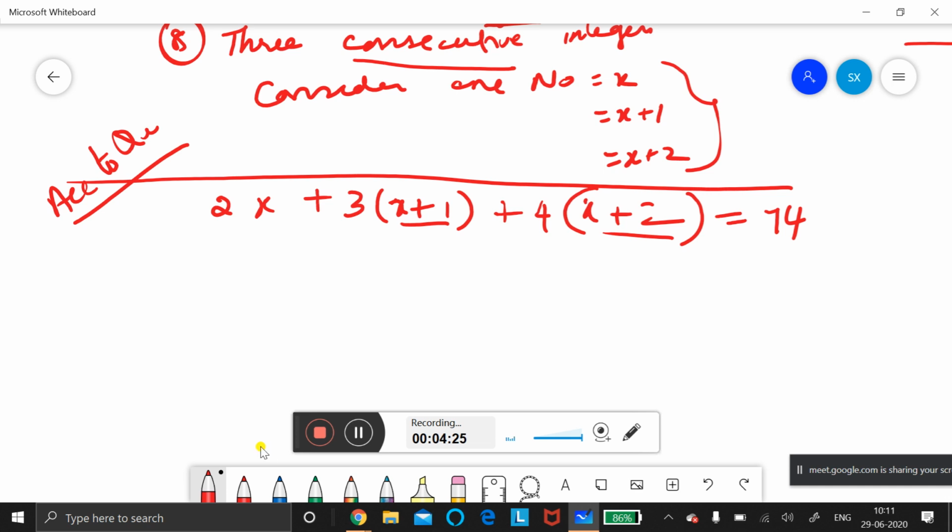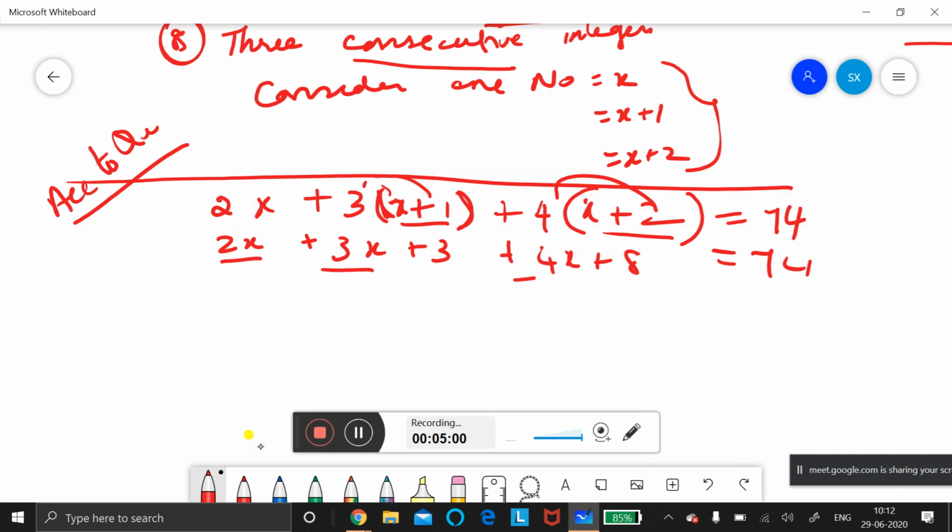Very important, put the bracket for a binomial. Otherwise it will go wrong, you will multiply only the first term. 2 into x, 3 into x plus 1, 3x plus 3, you should do like this. 4 into x plus 2, 4x plus 8, 4 twos are 8. So you get a binomial and monomial, and all this will come like this.